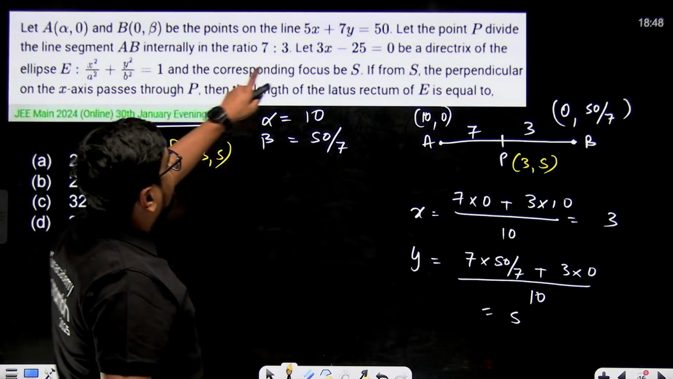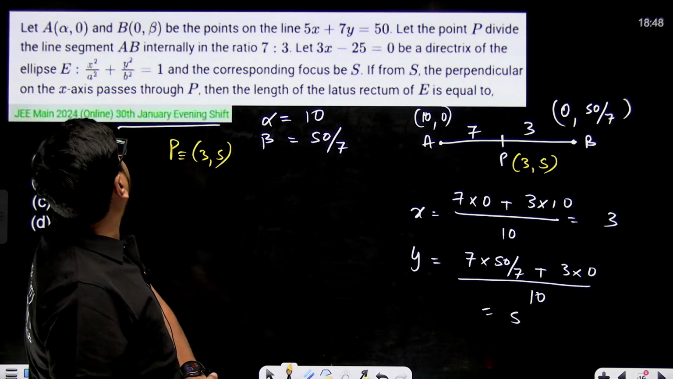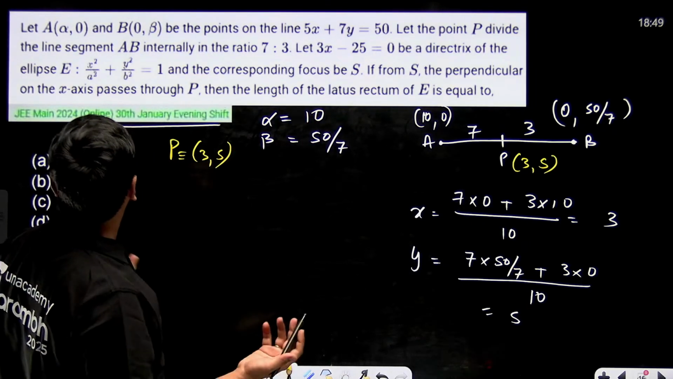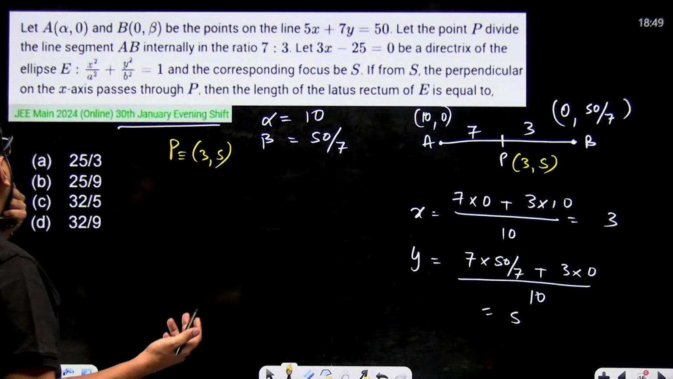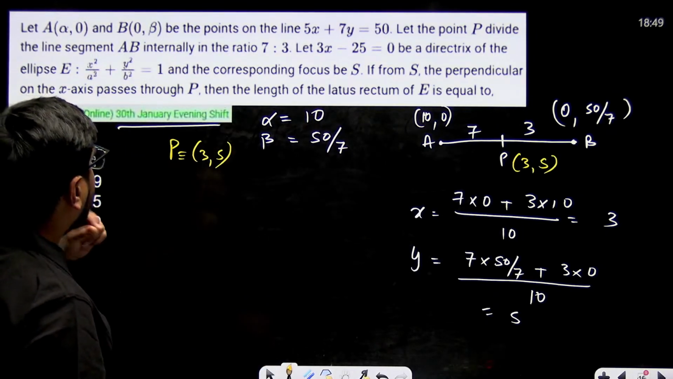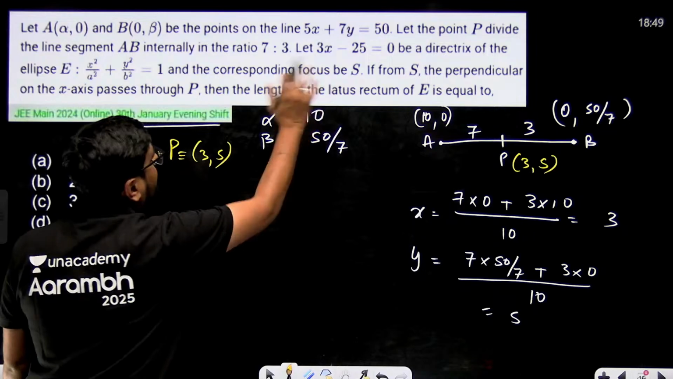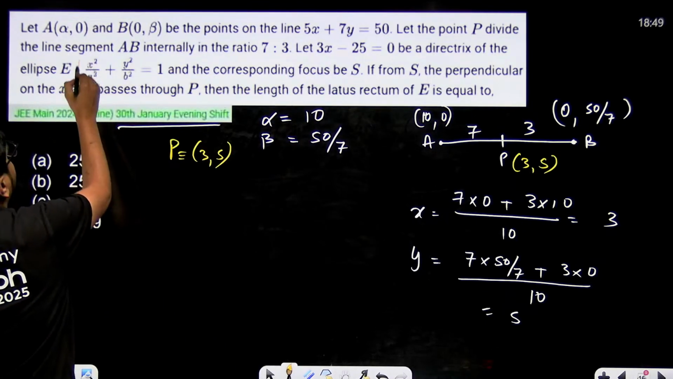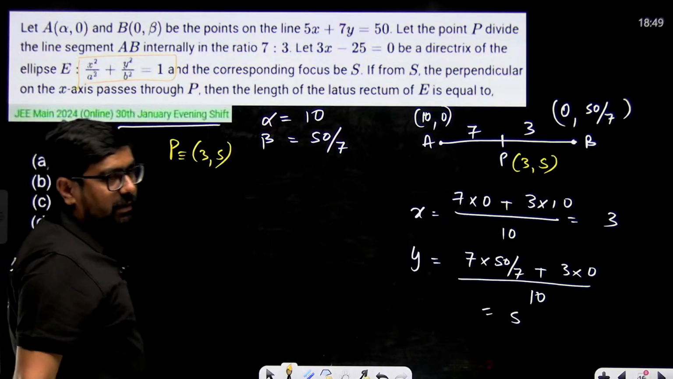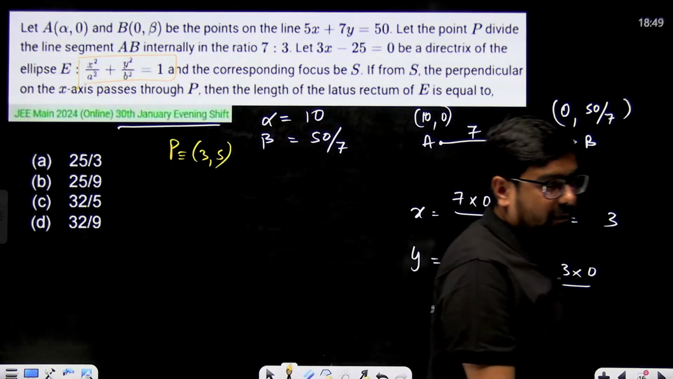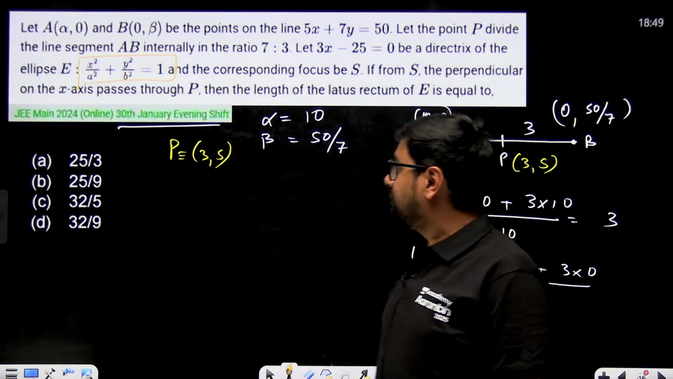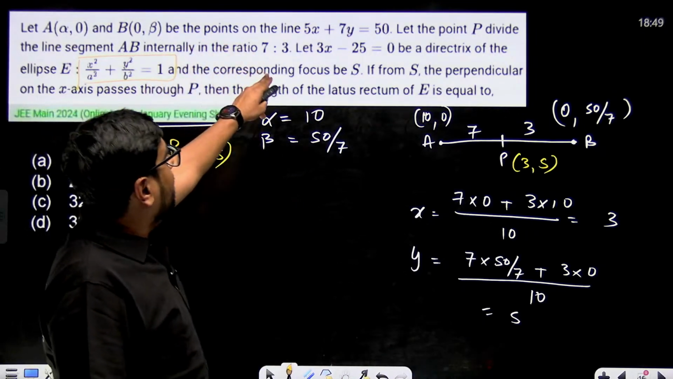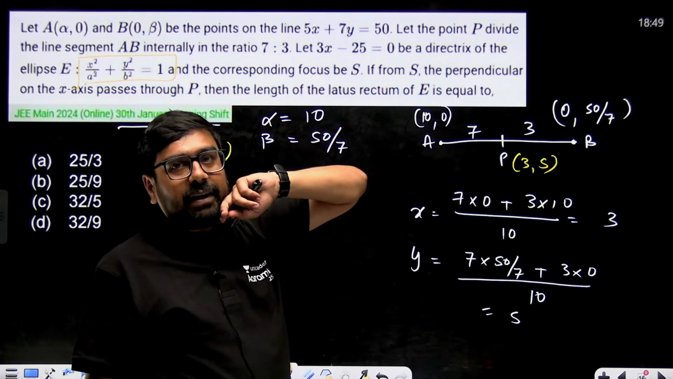Now let 3x minus 25 be the directrix of the ellipse. There is some ellipse, I don't know which type of ellipse it is, there is no information about that, but I think it should be horizontal anyway. But 3x minus 25 is the directrix of this ellipse. Center is 0, 0. We cannot comment about horizontal or vertical, but we can say the center of this ellipse is 0, 0. So directrix is 3x minus 25 equal to 0.